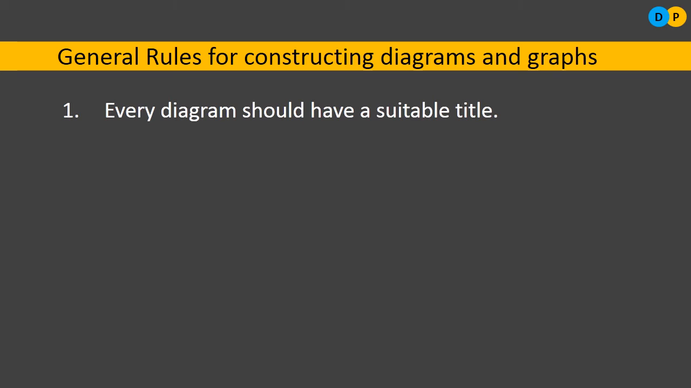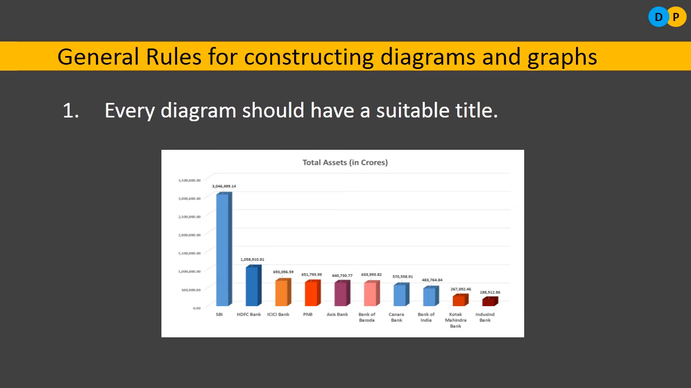if that particular diagram does not have a title, then a common man cannot easily relate to it, cannot identify what the diagram is talking about. So that's why each and every diagram has to carry a title. For example, as you can notice here on the screen, we have considered a column chart. These column bars are erected against the total asset values.